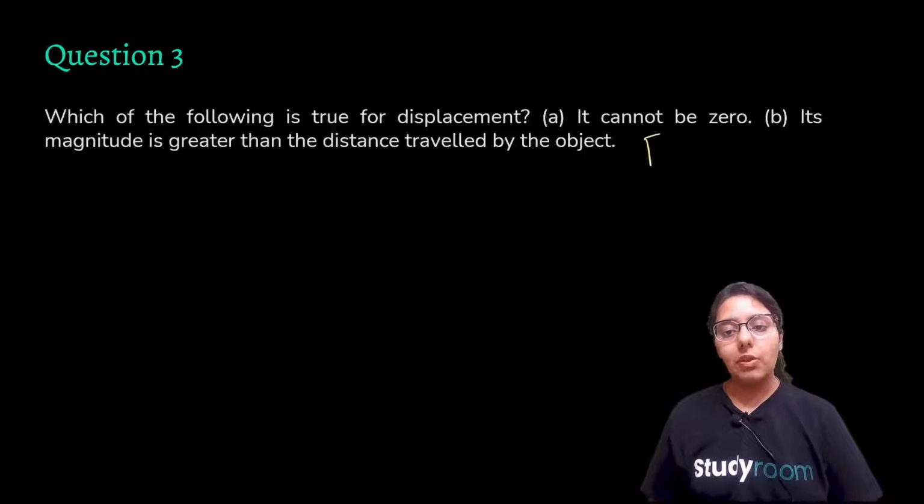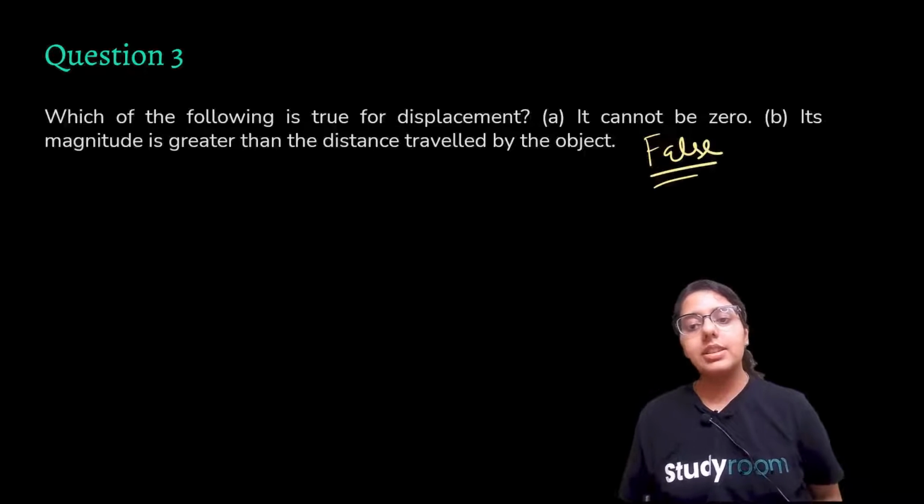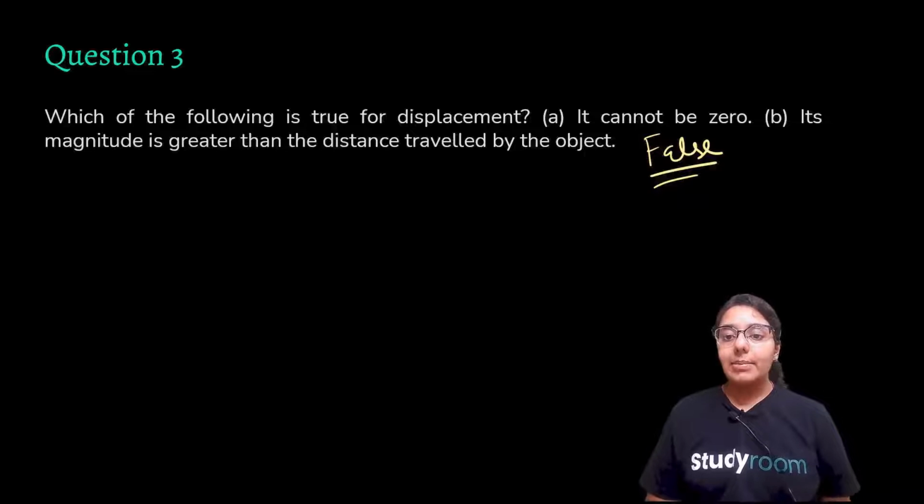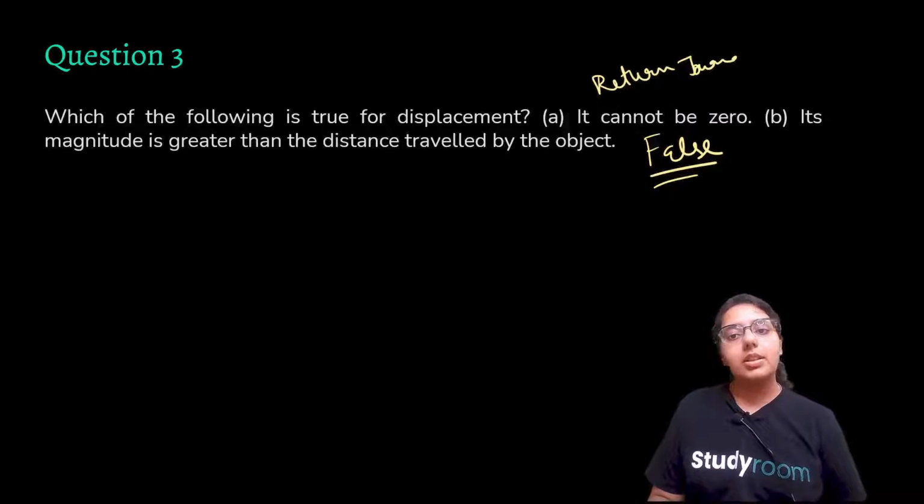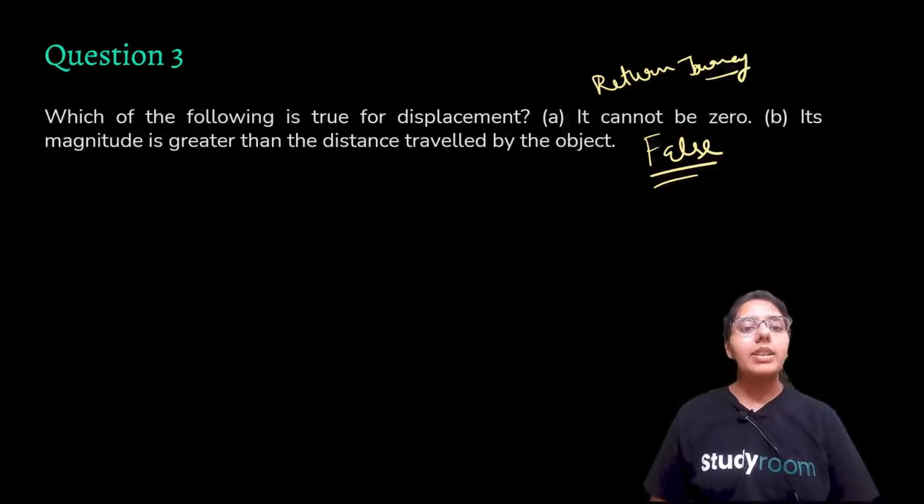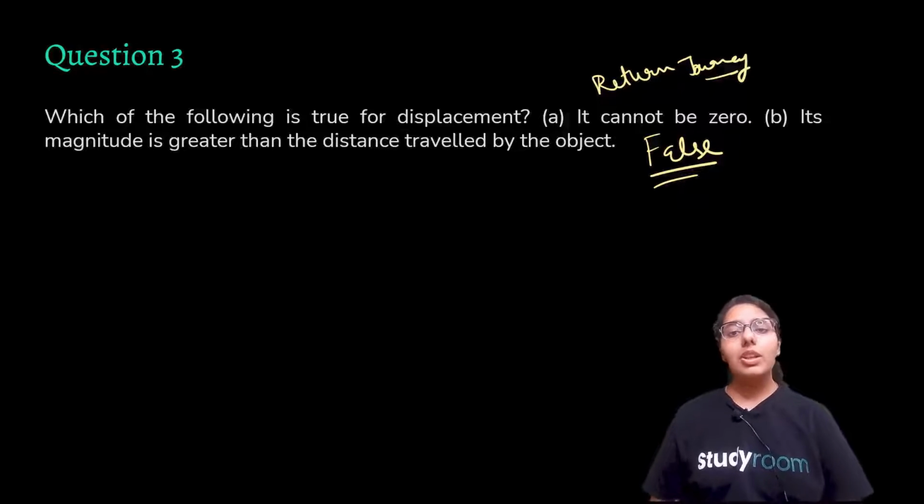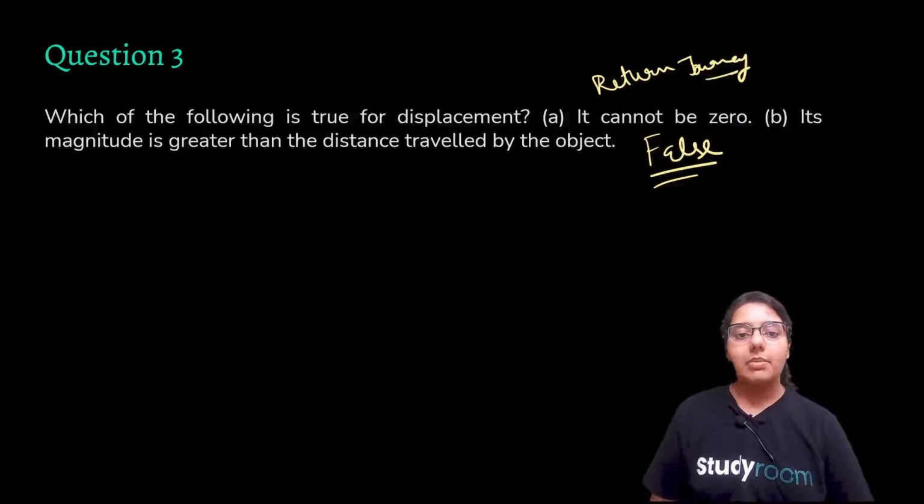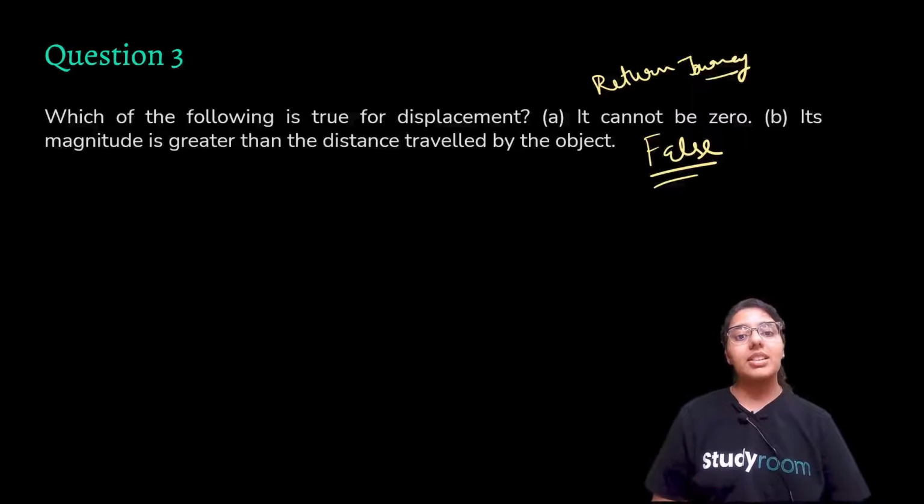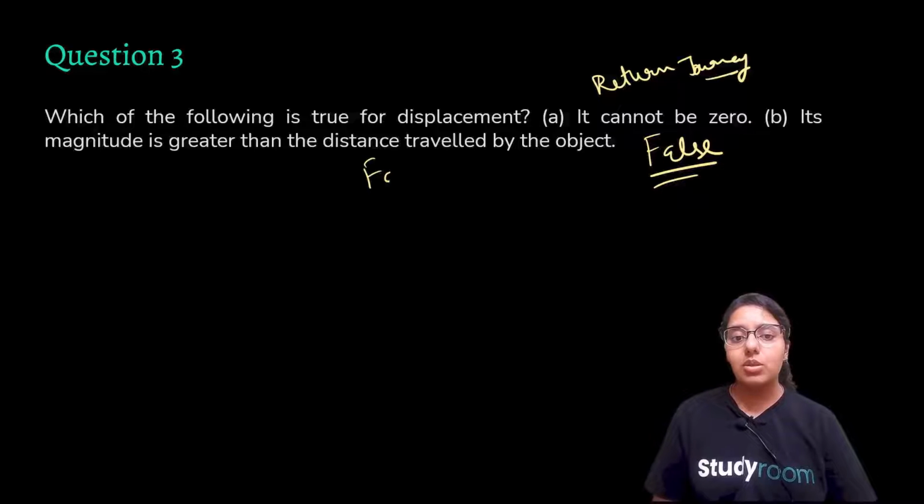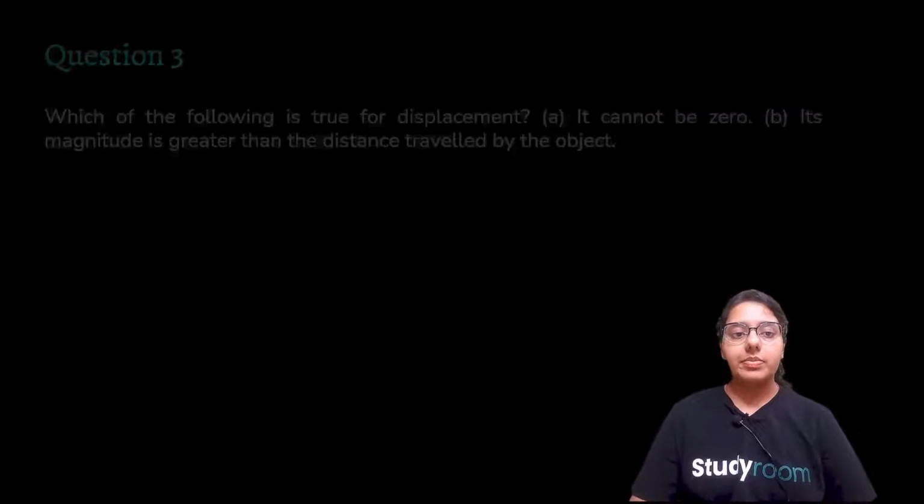Of course it is false, as we have just discussed in the beginning that it can be 0 in a return journey, and there are many more examples. Return journey is just one example, right? So it is false. Its magnitude is greater than the distance traveled by the object. Do you think it is ever possible that the magnitude of the shortest distance is greater than the distance itself? Never. It is also false.